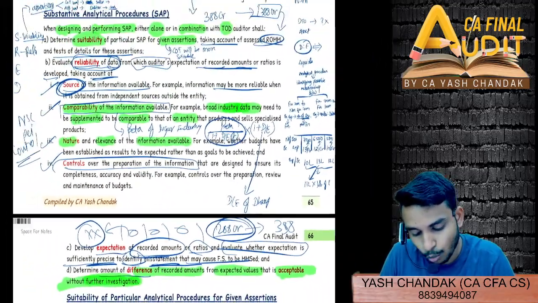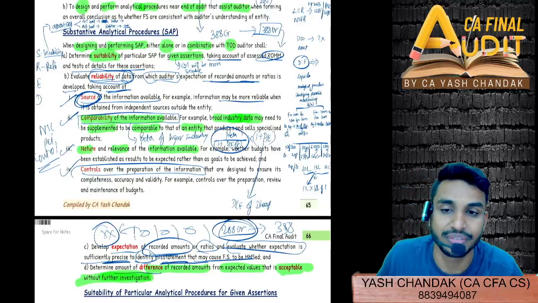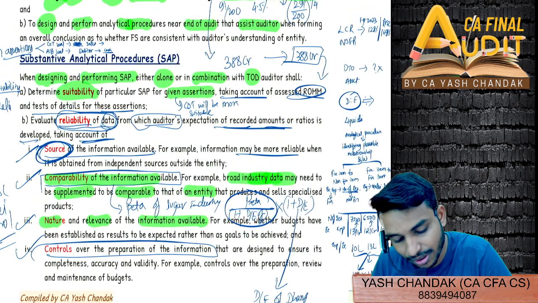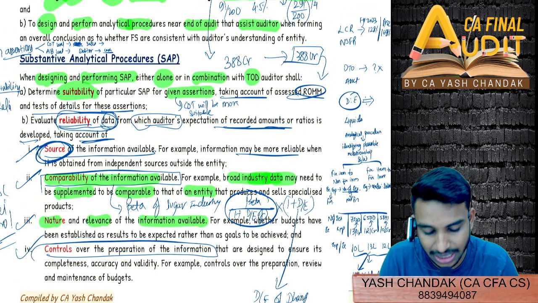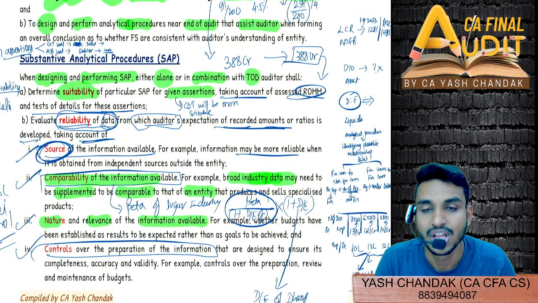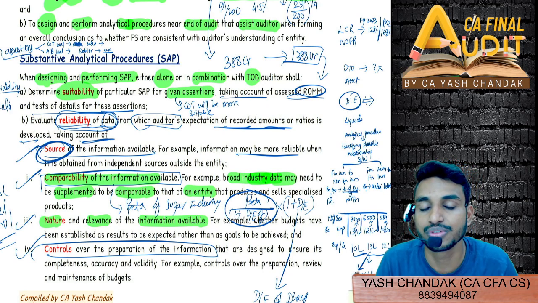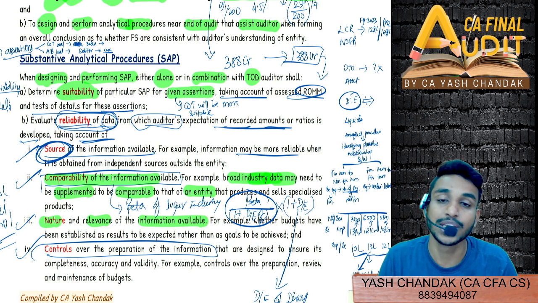Any doubt till here? Both questions are very, very important for SA 520. They can ask you, when designing and performing substantive analytical procedures, either alone or in combination with tests of detail, what shall the auditor do in the case of performing analytical procedures? What audit procedure shall the auditor do? Then you have to write SRED.